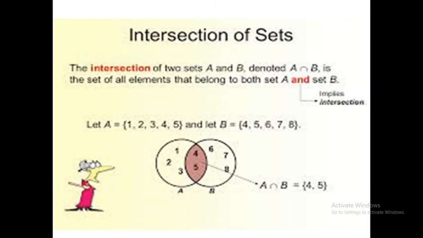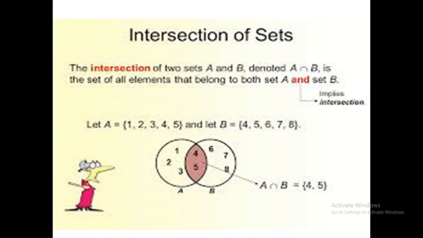Now we discuss the intersection of sets. The intersection of two sets A and B, denoted by A ∩ B, is the set of all elements that belong to both set A and set B. Let's discuss it with an example. Let A equal {1, 2, 3, 4, 5} and let B equal {4, 5, 6, 7, 8}. From the definition, we have to write the elements that belong to both sets.